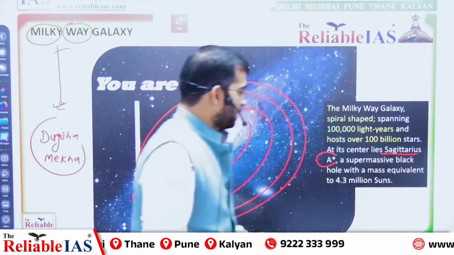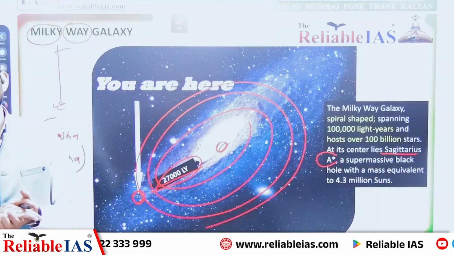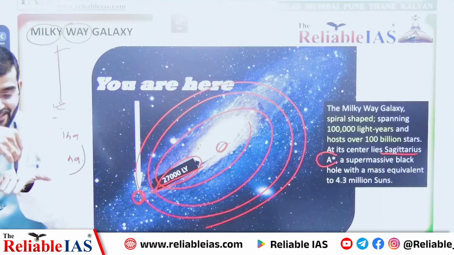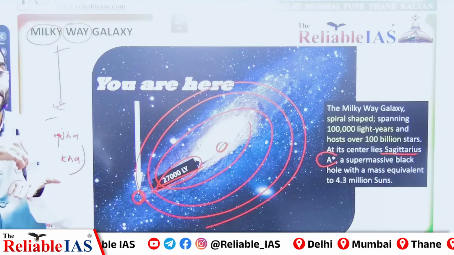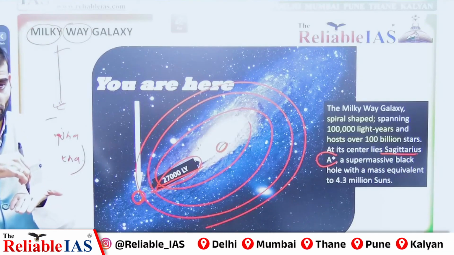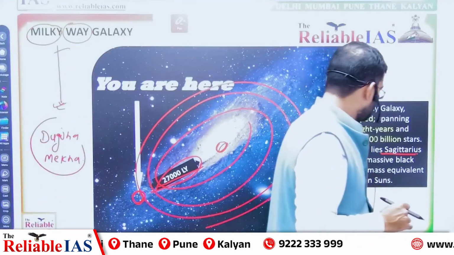Sagittarius A asterisk is the name of the object that lies at the center of the Milky Way, and it is nothing but a black hole. Black hole, we will discuss it, coming to it one by one.